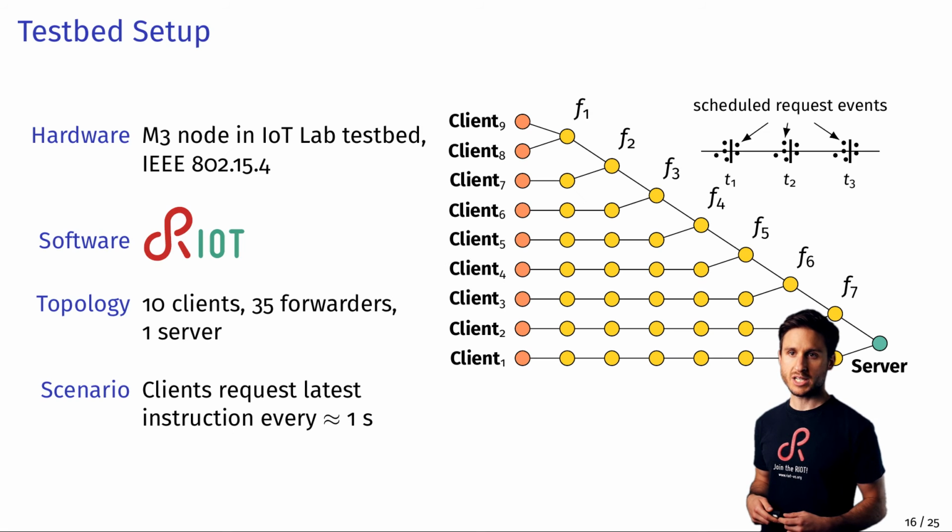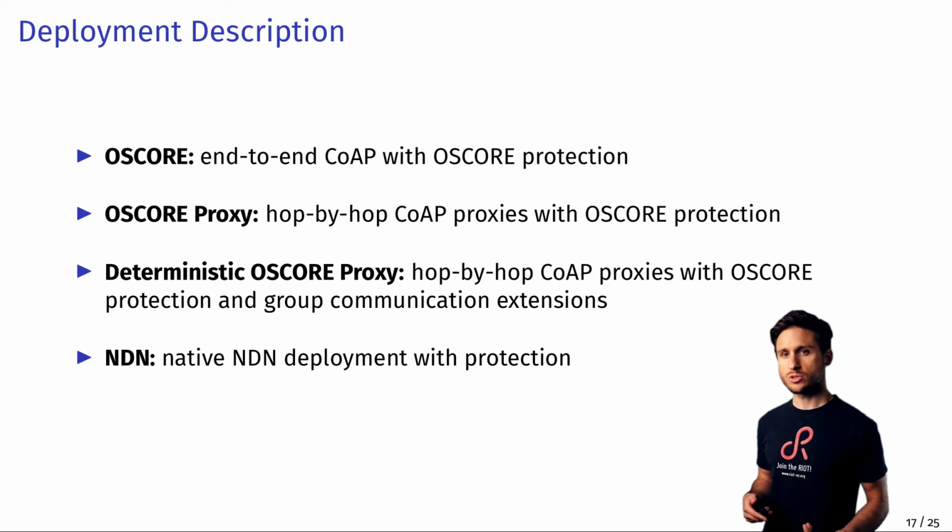We performed all experiments on the IoT Lab testbed and the IoT operating system RIOT. We looked at the use case where identical actuators periodically request instructions from a single server in a multi-hop network. We compared four protocol options. The first one deploys the typical end-to-end OSCORE setup. Then we use our former data-centric deployment with CoAP proxies on each single hop. In the multiparty deployment, we use the multiparty customizations, and then we look at NDN.